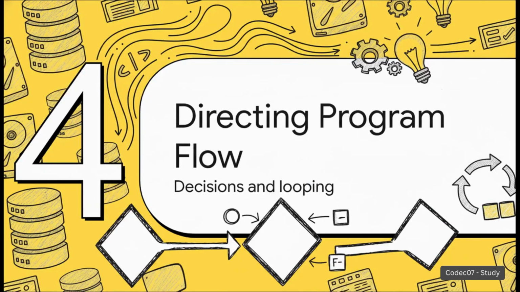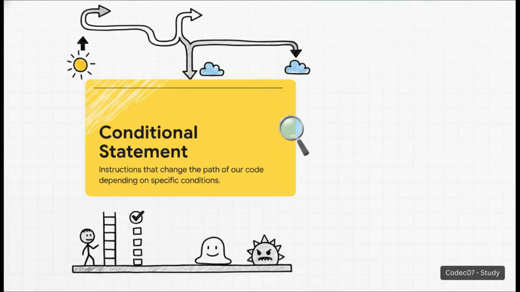Let's move to part four, directing the program's flow. This is where we get into making decisions and looping. Up until now, our hypothetical code has basically been running top to bottom in one single rigid sequence.